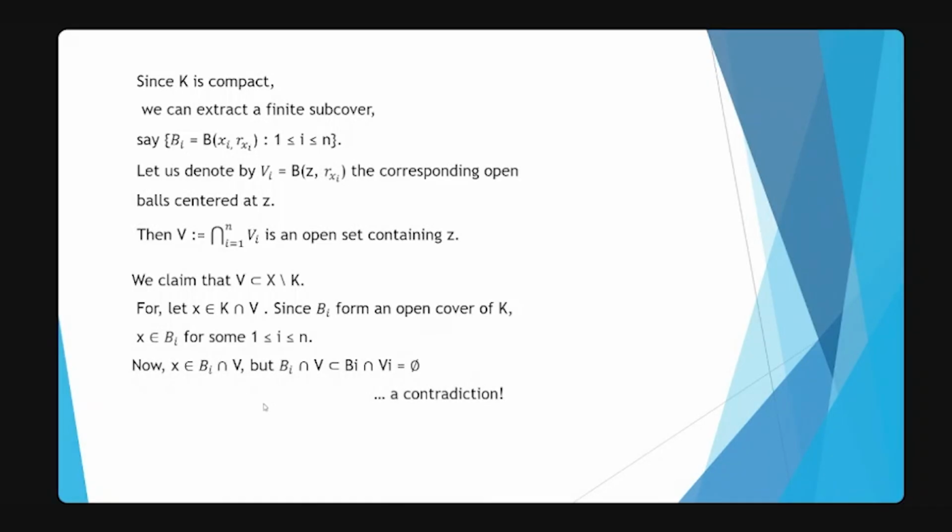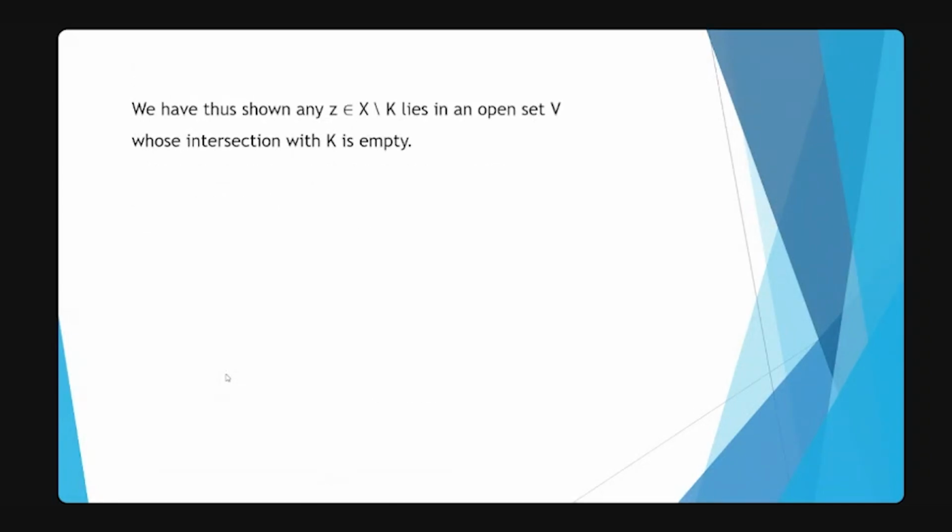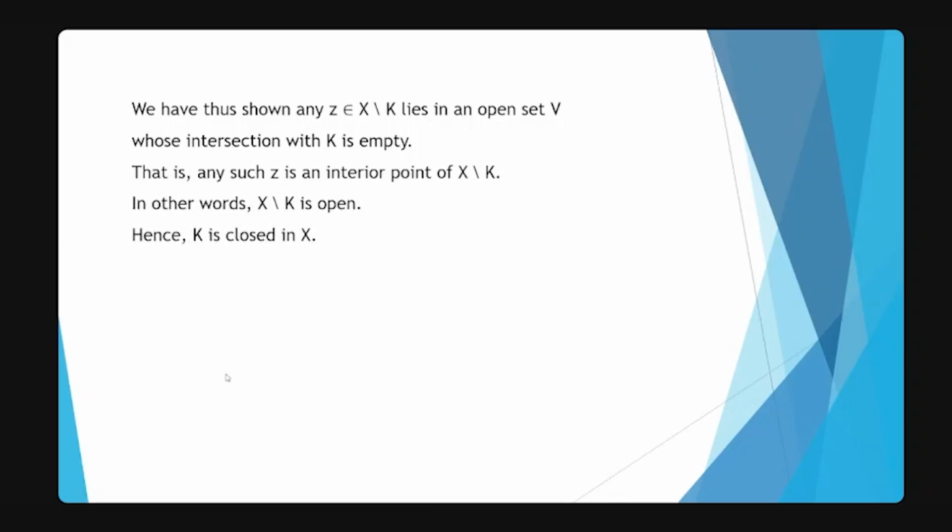Now x belongs to B_i intersection V. But by the previous result, we have B_i intersection V is contained in B_i intersection V_i, which is empty. So it is a contradiction that x belongs to K intersection V. And this proves our claim that any z belonging to X minus K lies in an open set V whose intersection with K is empty. That is, any such z is an interior point of X minus K, or in other words, X minus K is open. That means K is closed in X.